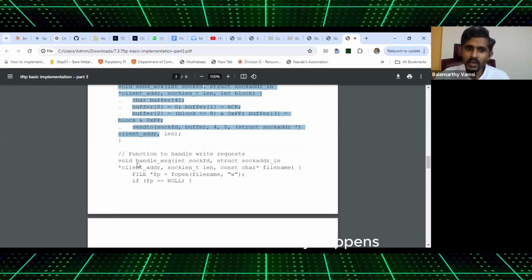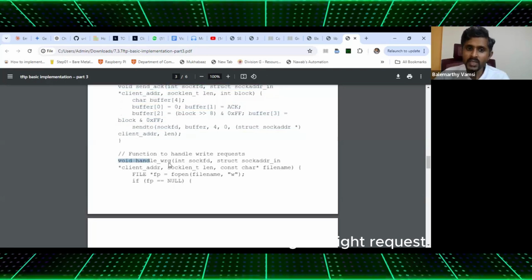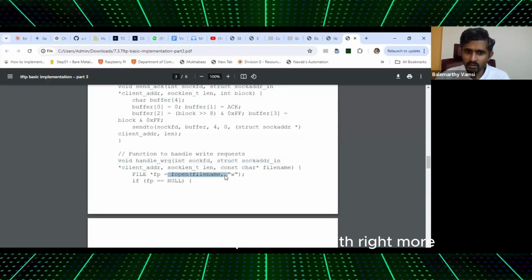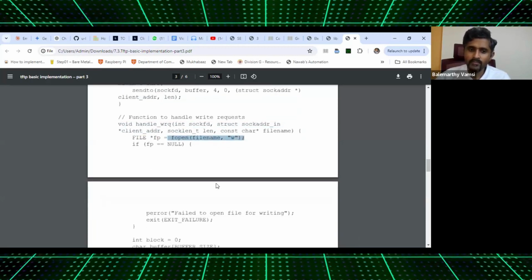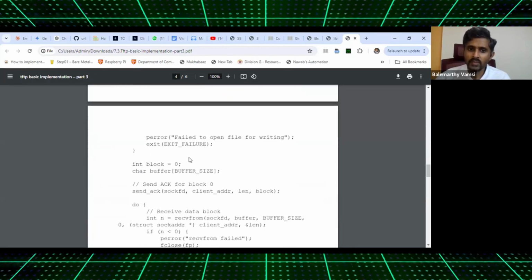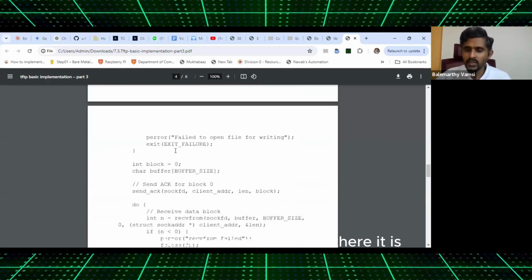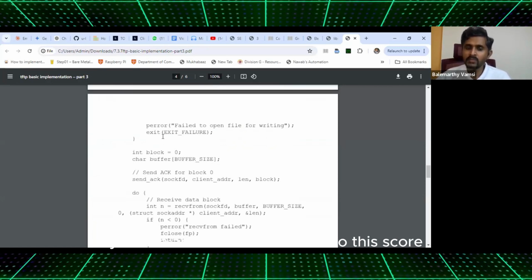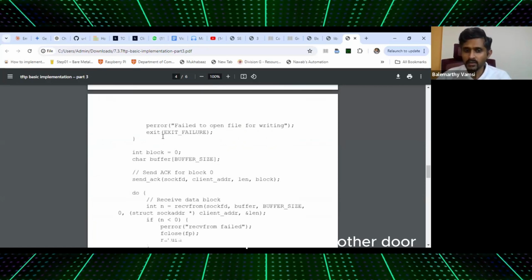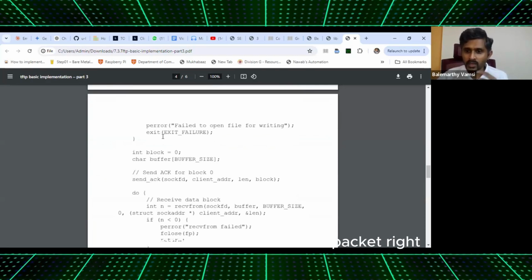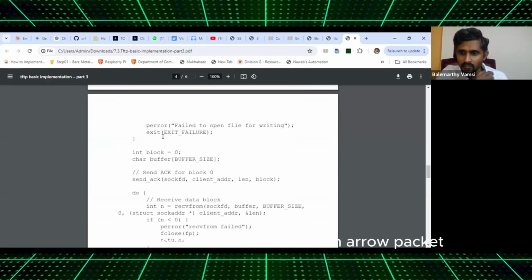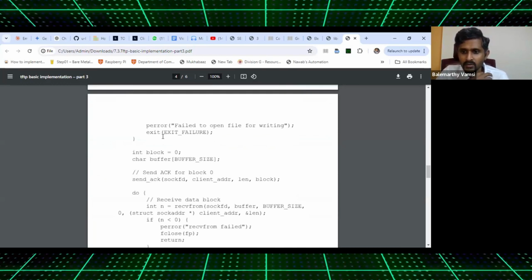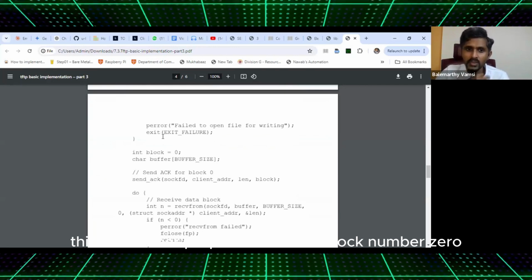The code flow actually happens that the server is handling the write request. So client address, open the file with write mode. If the file is not created, exit failure, server, then and there it is there. Actually, error has to be sent to the client. You can add an enhancement to this code to send the error packet. Swaminathan told that there has to be an error packet, right? In this case, the server can send an error packet because no space, file is already there. These kind of error packets.